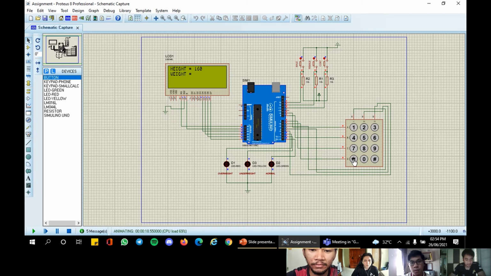So for the second input, the weight value. I will put 70 kilograms. Next, age. I will key in the age, which is 20 years old.